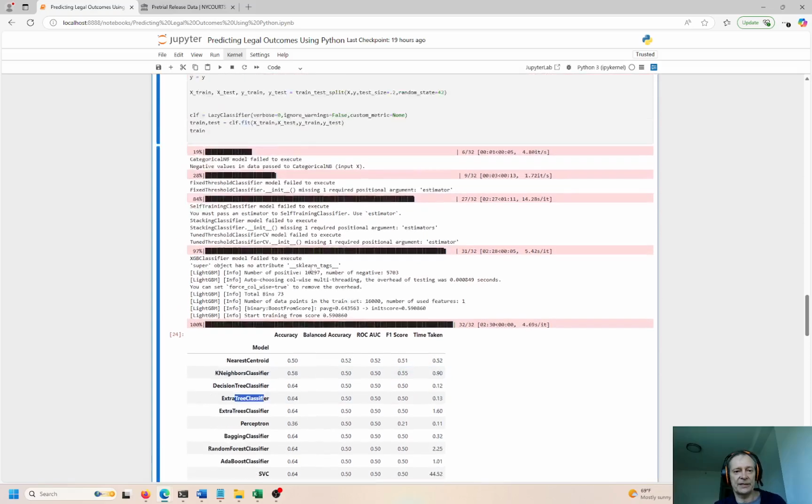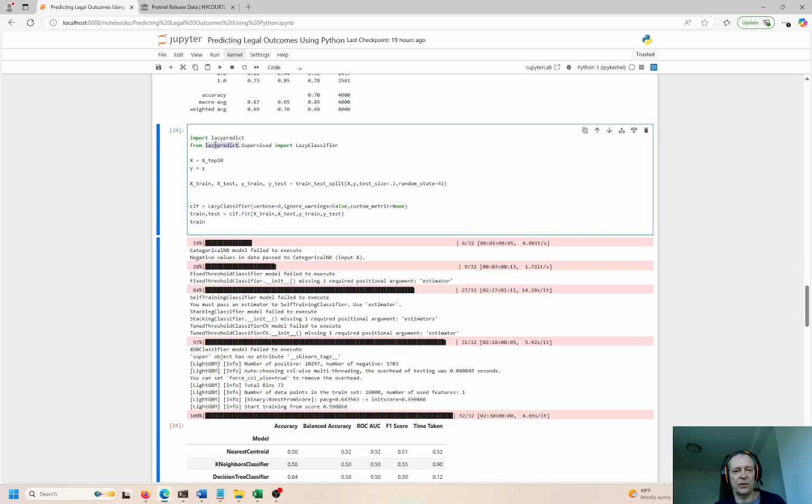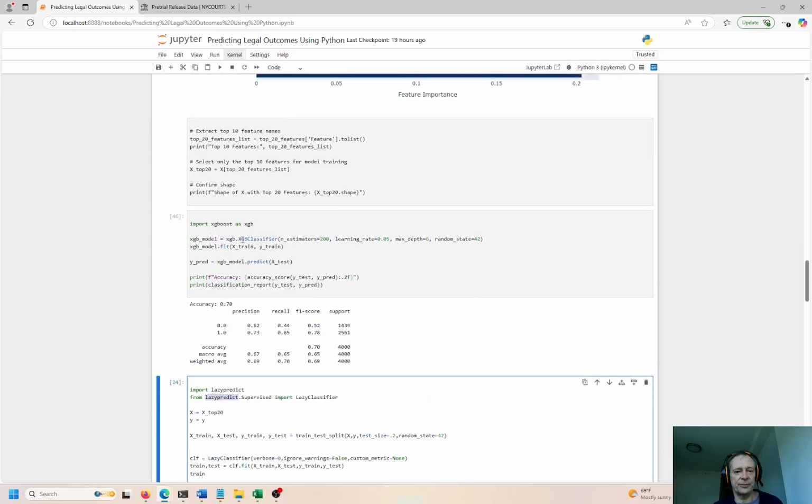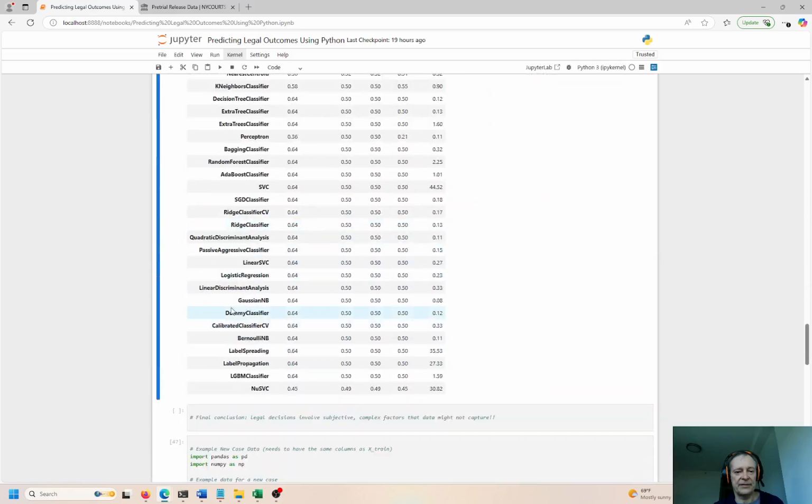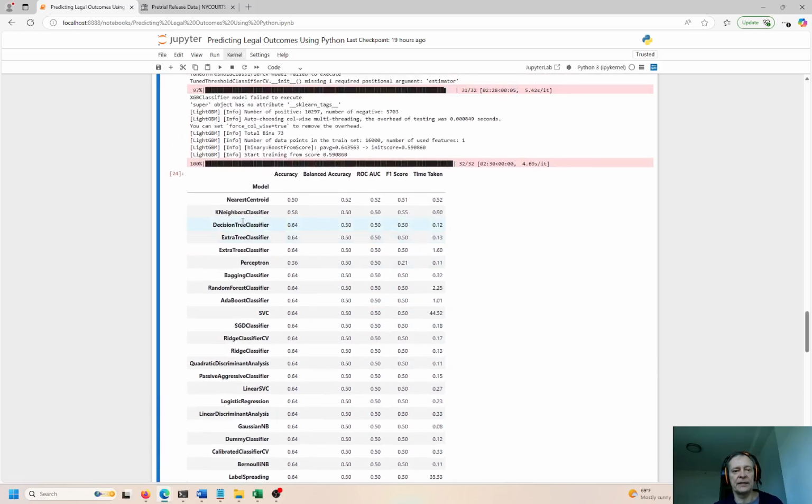So the one that I picked, actually, I think this is a little bit old. I just found this library recently, but I think it came out a little while ago because I tried this XGBoost classifier, and it's not even in the list as far as I can see. XGBoost, I don't see that here. But the point of this is to loop over lots and lots of different models and compare each one on its ability to make a prediction on the outcome. Again, this is guilty or innocent for the plaintiff, right?